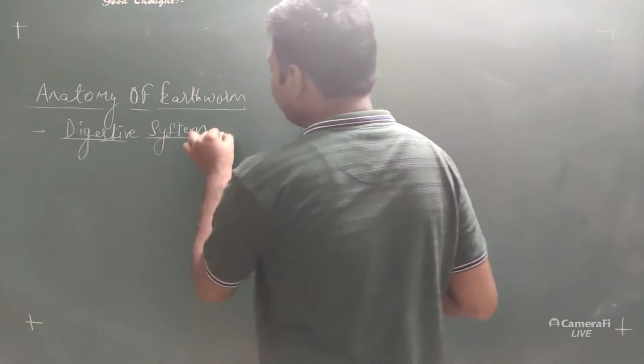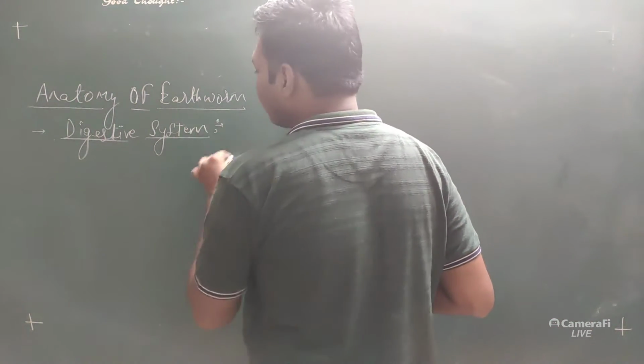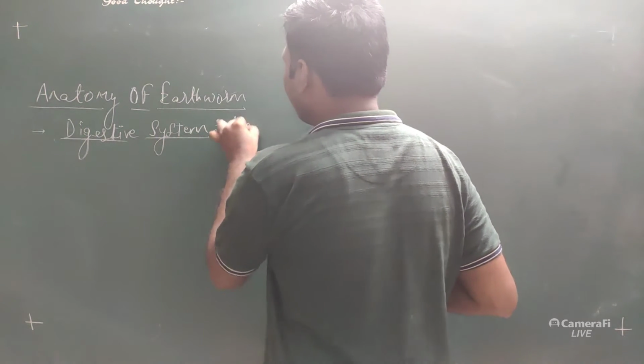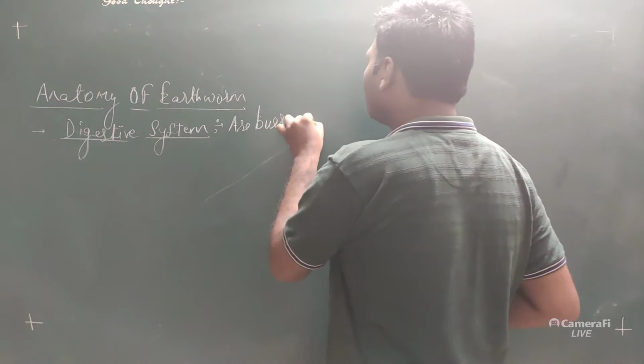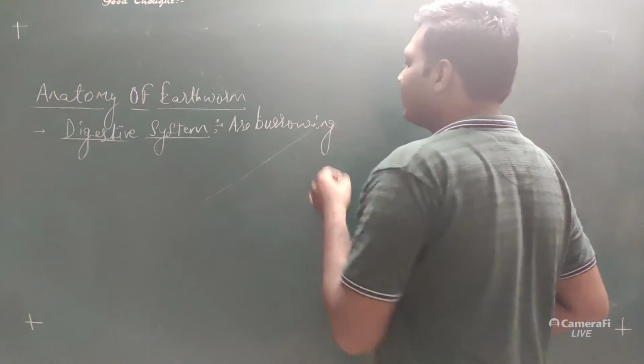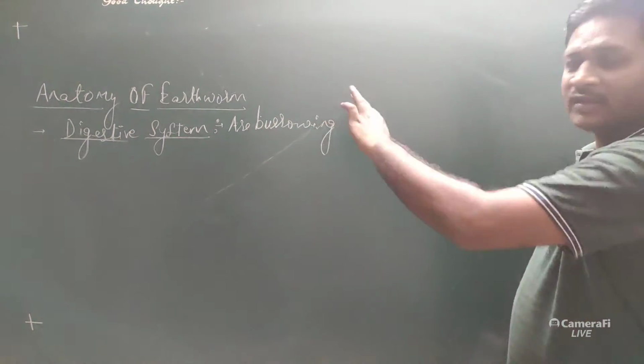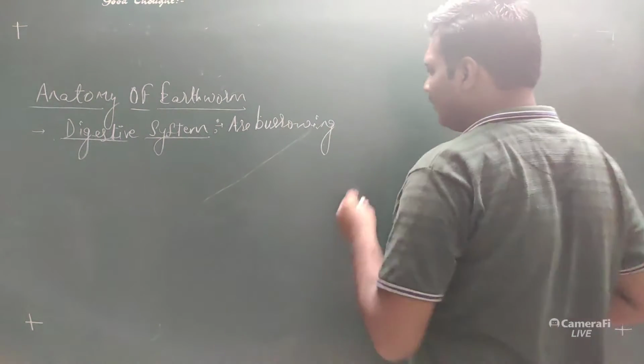Basically these animals are burrowing. These organisms, which are earthworms, are burrowing animals.